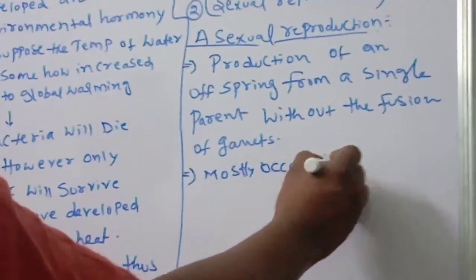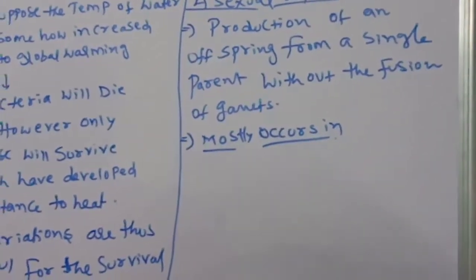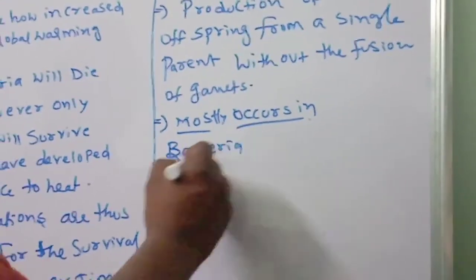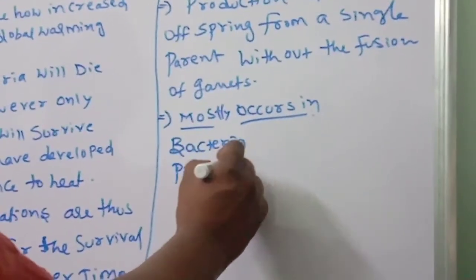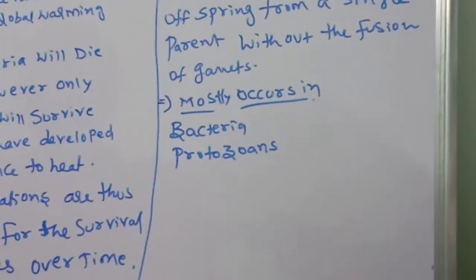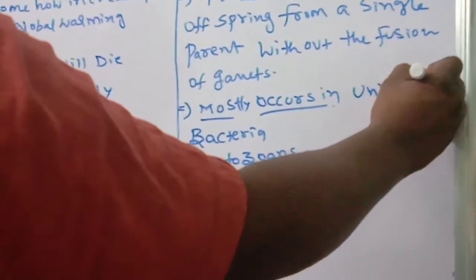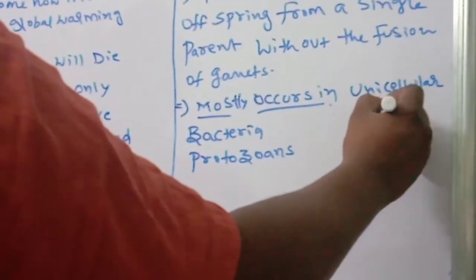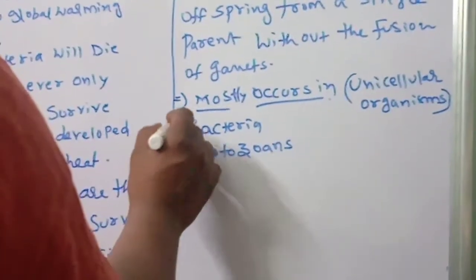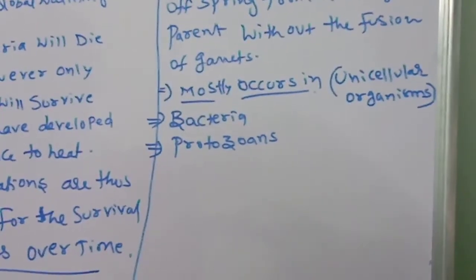Asexual reproduction mostly occurs in, number one, bacteria. Number two, protozoans. Mostly it occurs in unicellular organisms. This one you have to remember. Bacteria, protozoans, and so on.